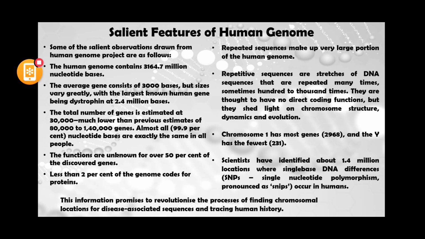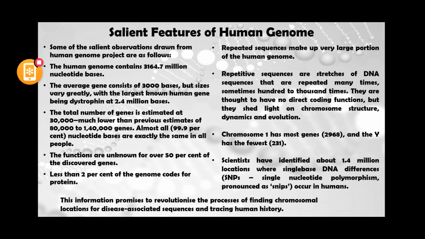They have no coding function, meaning they do not synthesize protein, but they have some function in maintaining the structure of the chromosome, and in evolution and the dynamics of the organism.